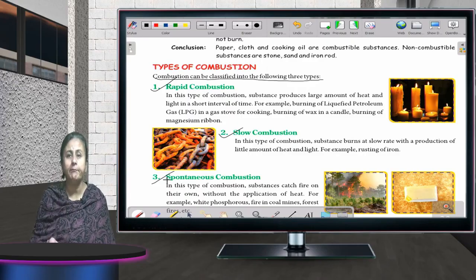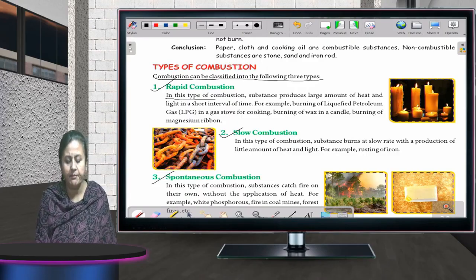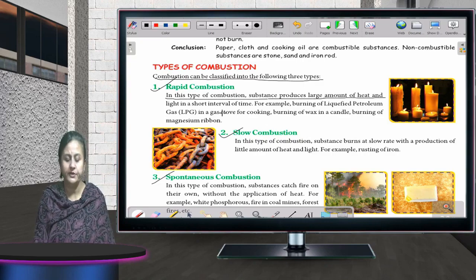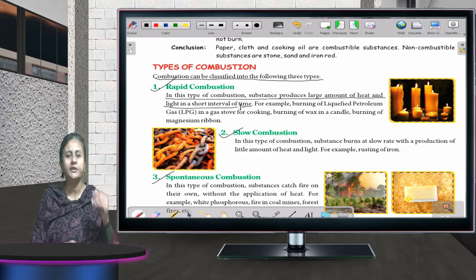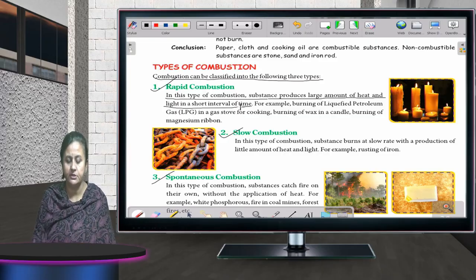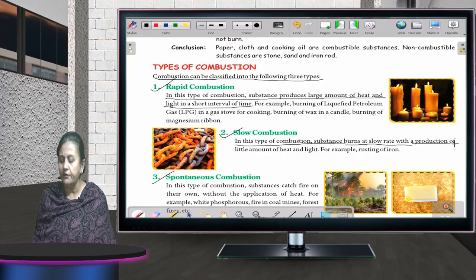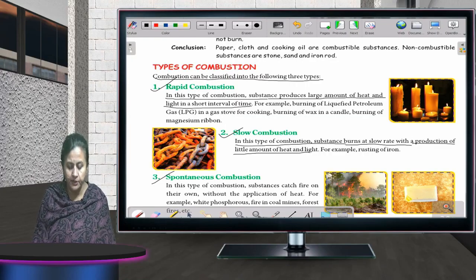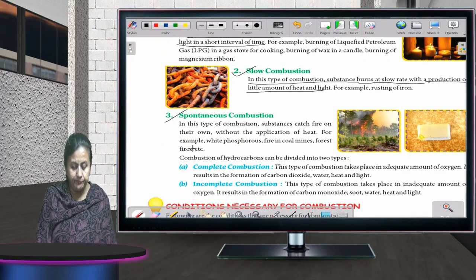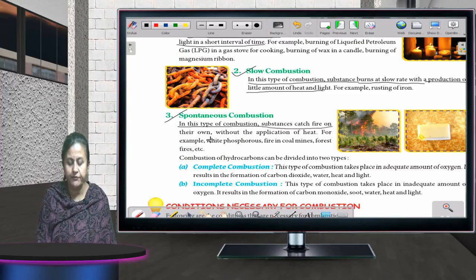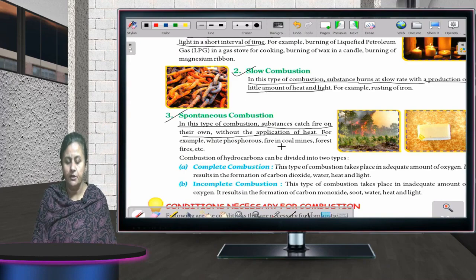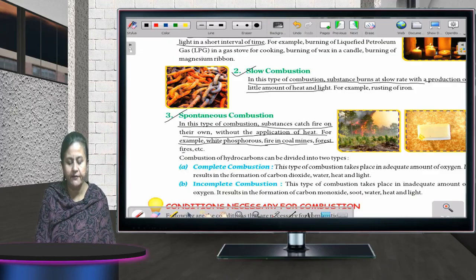In rapid combustion, substances produce large amount of heat and light in a short interval of time. Slow combustion, in this type of combustion, substance burns at a very slow rate with the production of little amount of heat and light. In spontaneous combustion, substances catch fire on their own without the application of heat. For example, white phosphorus, fire in coal mines and forest fires, etc.